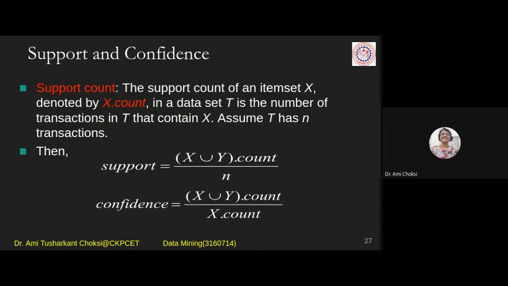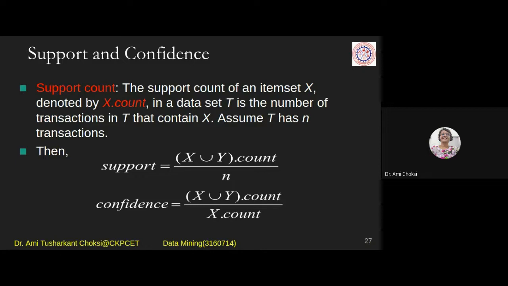So X union Y, that means both the items should be available. If we consider 3 items, then X union Y union Z. Fine. So what we consider is both the items available together in a transaction, that count we want to find. Bread and butter available how many times? Together, right? Together. That is what is important.